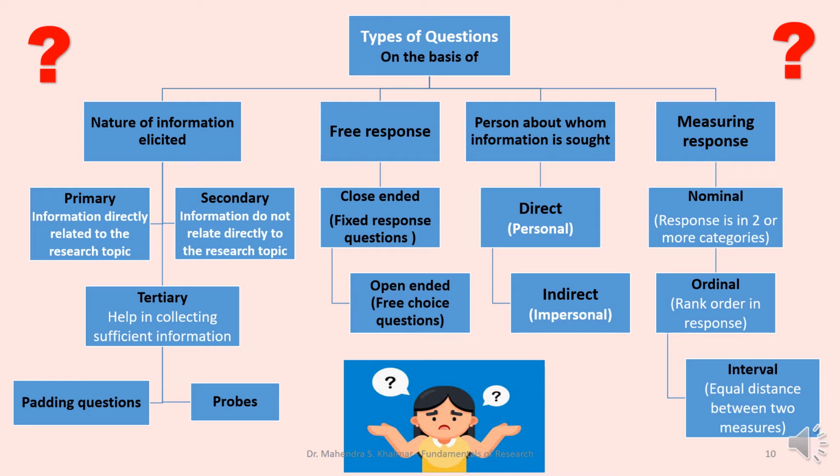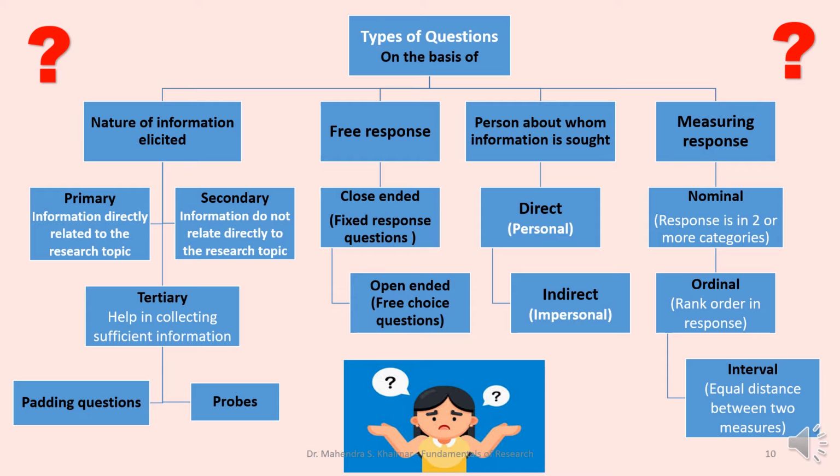Again, the nature of information is divided into three categories: primary, secondary, and tertiary. The response is divided into two categories: close-ended and open-ended.